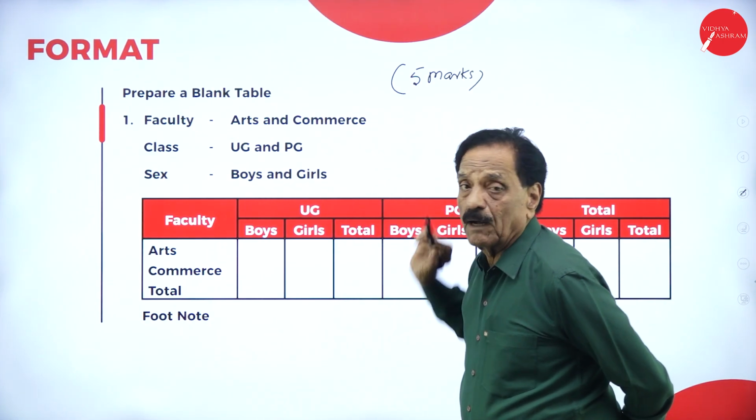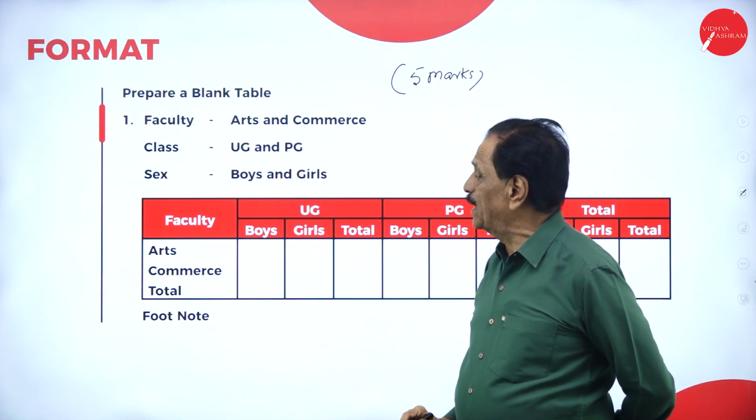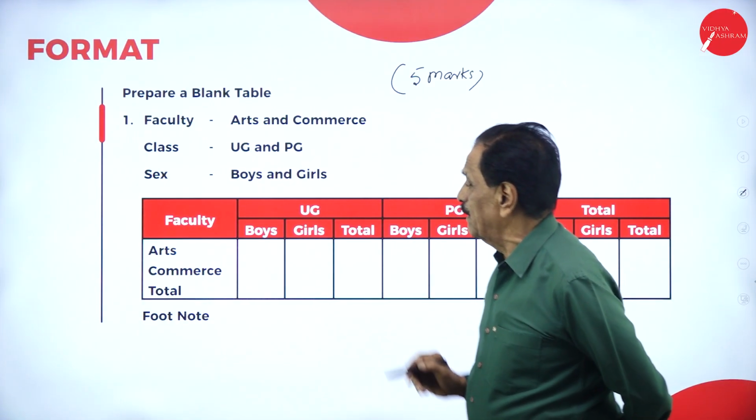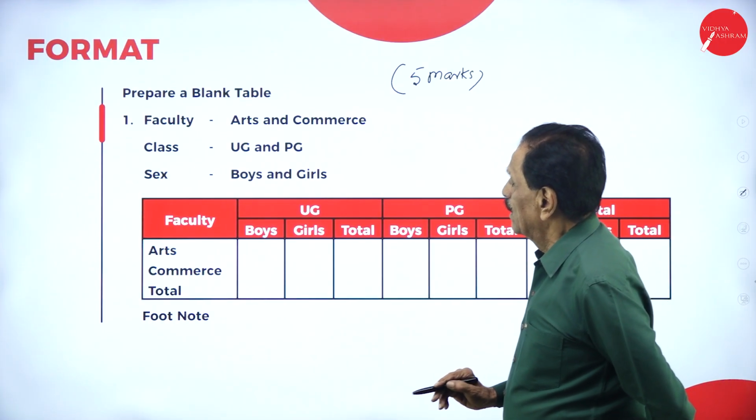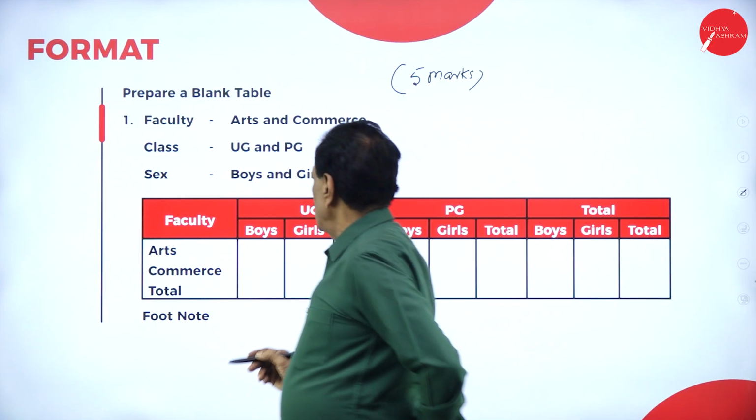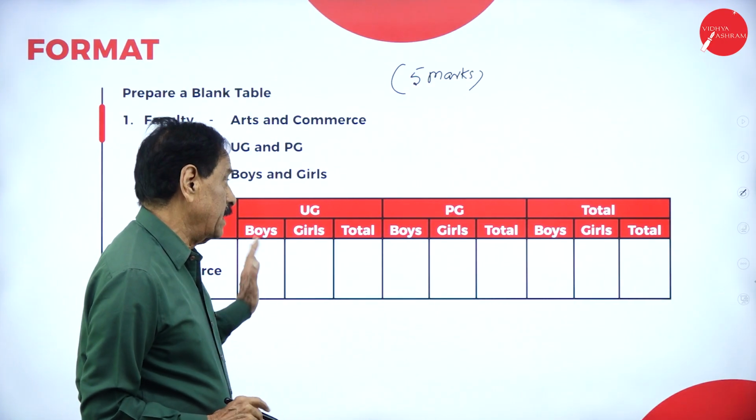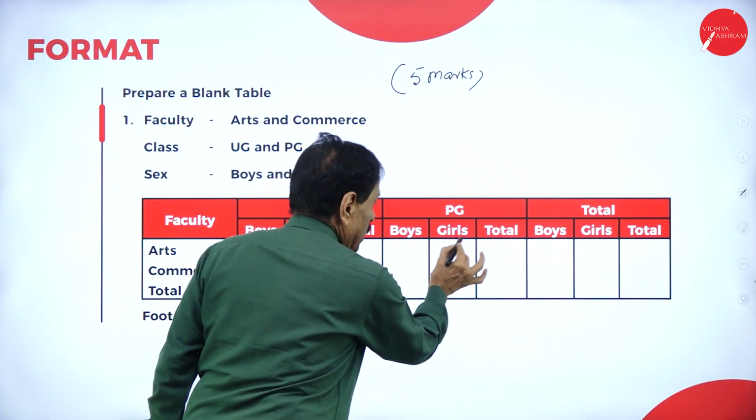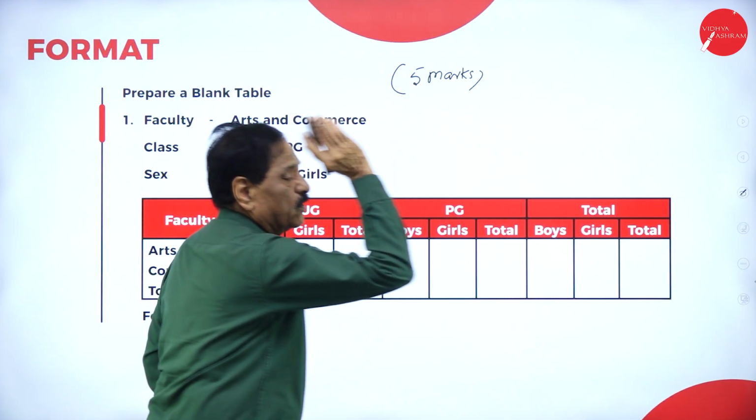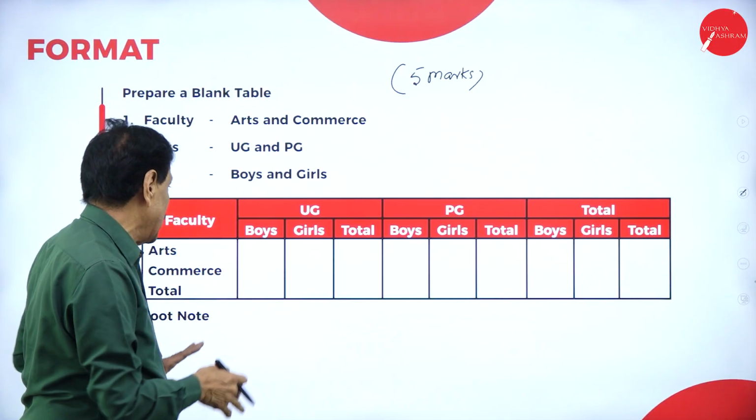Faculty: Arts and Commerce. Class: UG and PG, undergraduation and postgraduation. Sex: boys and girls. How to fill this up? Faculty, Arts, Commerce, total; UG, sex means boys, girls, total, because it is only a blank table. PG, boys, girls, total; total, boys, girls, total. That's all. Only a blank table they ask. We put only a blank table.